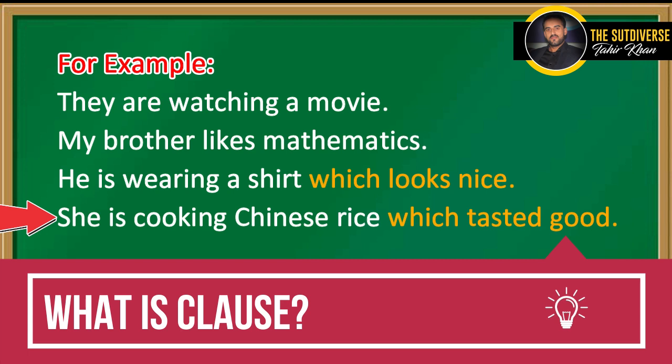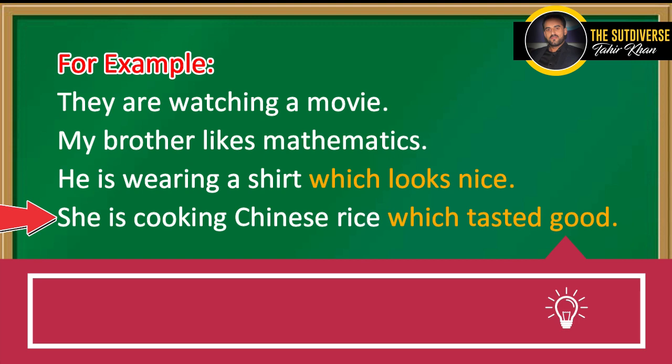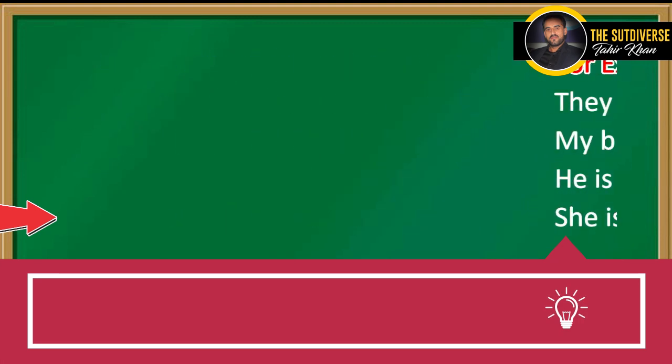She is cooking Chinese rice which tasted good. This is a complete sentence, and in this sentence we are having 2 clauses. The first one, she is cooking Chinese rice, is an independent clause, while which tasted good is a dependent clause.